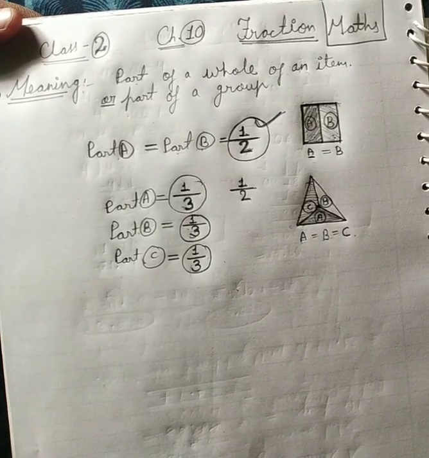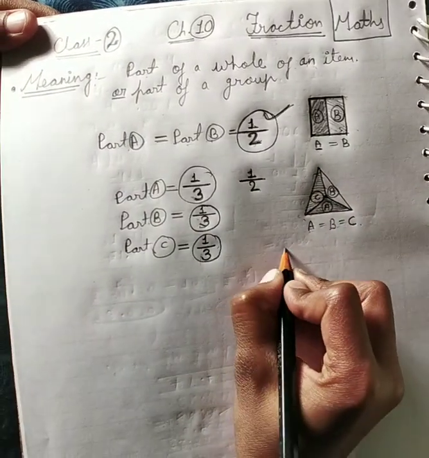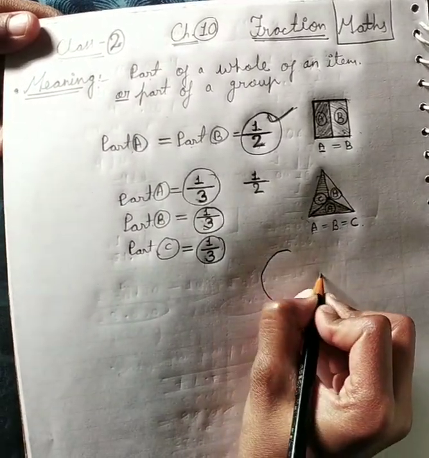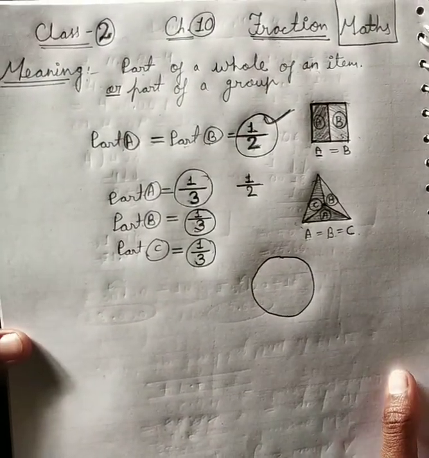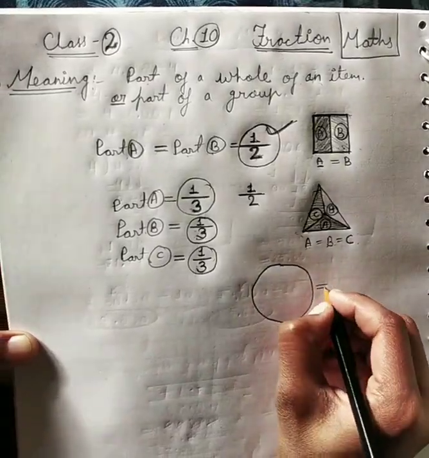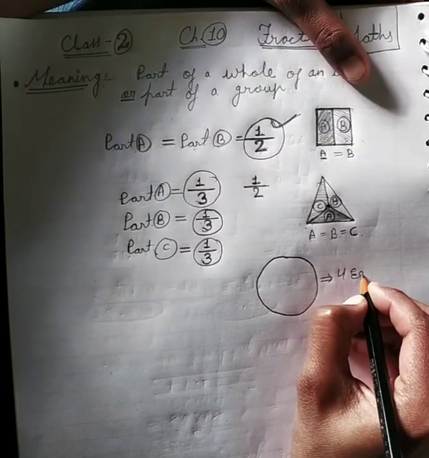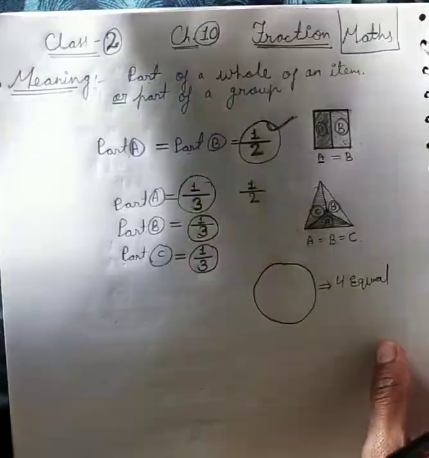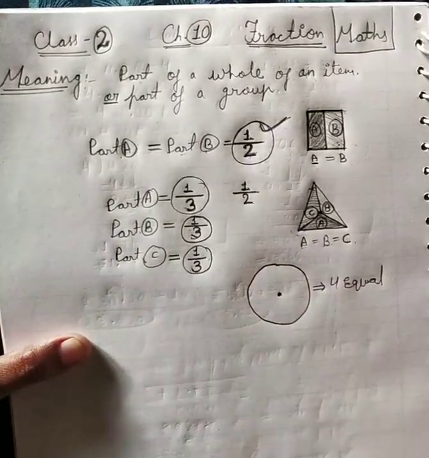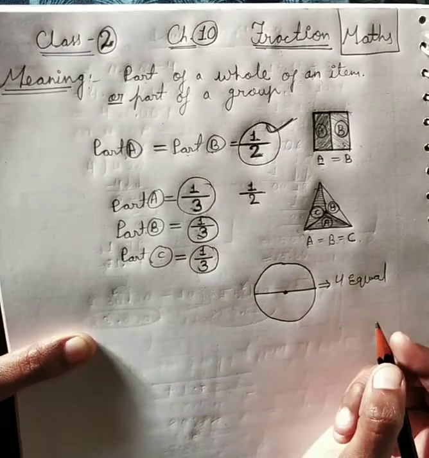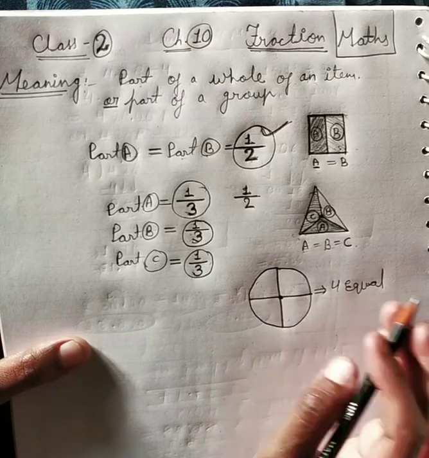Alright, so recently we learnt how to take the fraction. Suppose I say this is a circle, and you have to divide it into 4 equal parts and shade all of them. It means that now here we will divide it into 4 equal parts. So let's draw one horizontal line and then draw one vertical line. You can see all these 4 parts are equal.